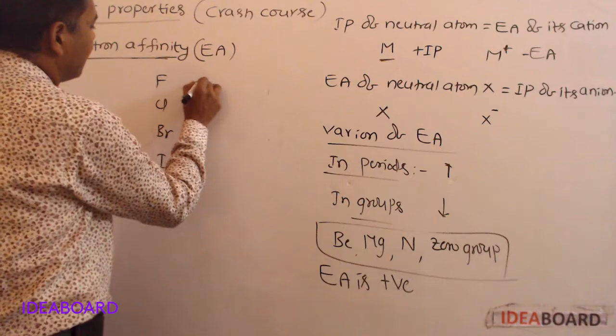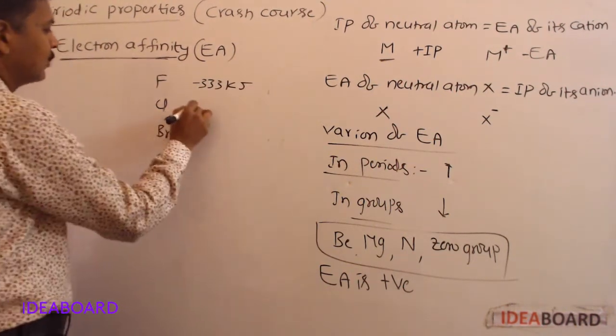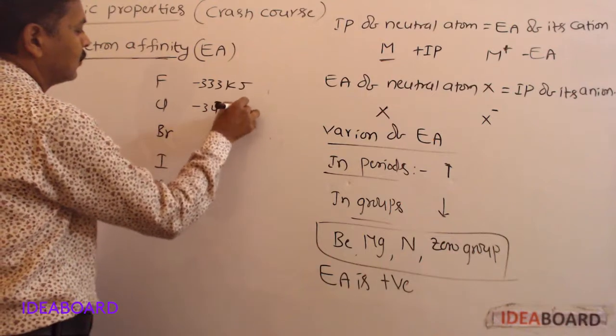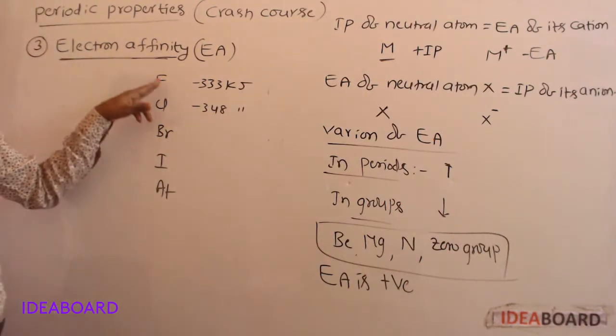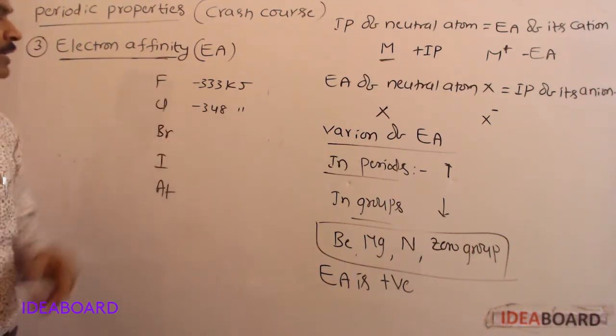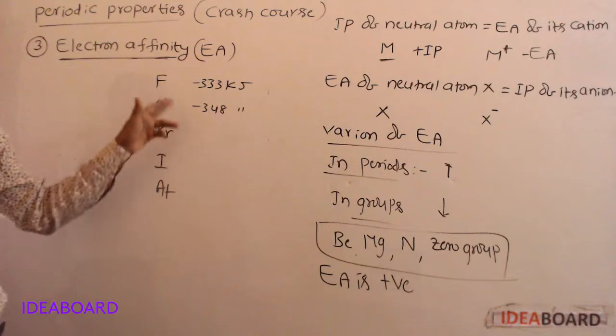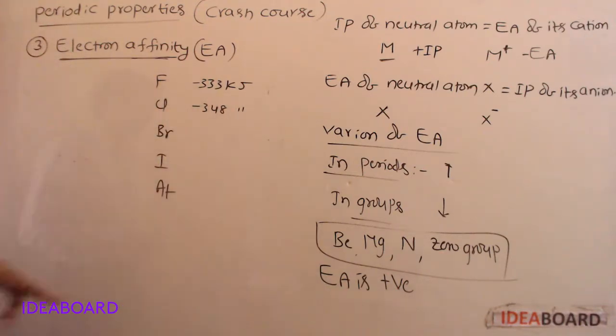For fluorine, electron affinity is minus 333 kilojoules, but for chlorine, minus 348 kilojoules. When one electron is added to the valence orbit of fluorine, 333 kilojoules of energy will be liberated. But in case of chlorine, 348 kilojoules of energy will be liberated. So more energy will be liberated.